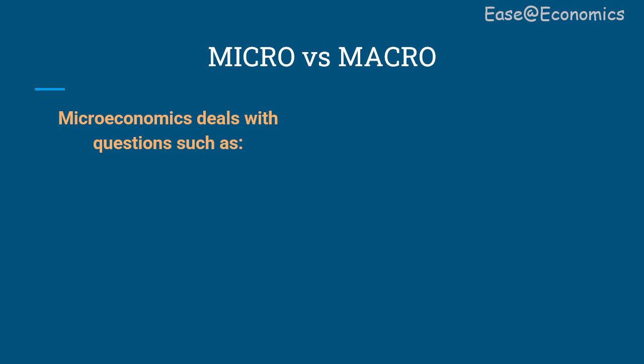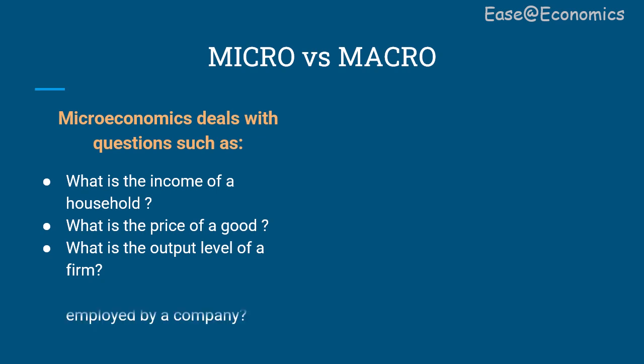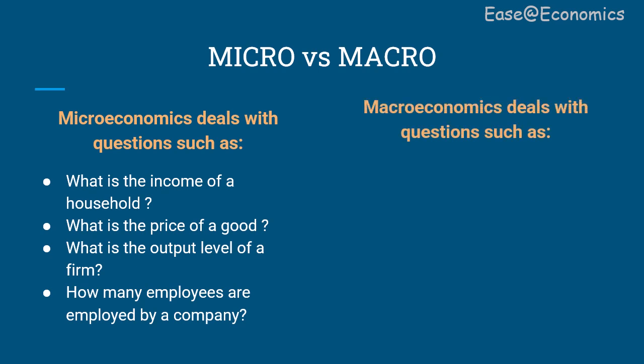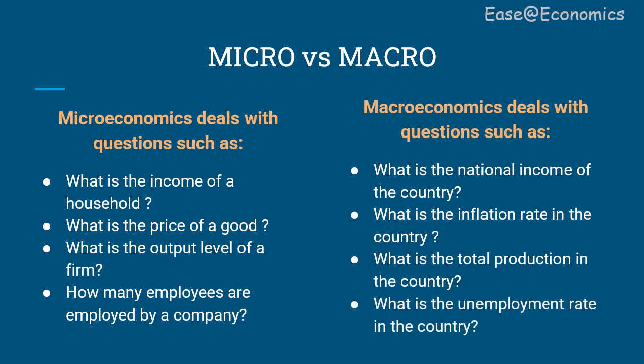Microeconomics deals with questions such as what is the income of a household, what is the price of a good, what is the output level of a firm, how many employees are employed by a company. Whereas macroeconomics deals with questions such as what is the national income of the country, what is the inflation rate in the country, what is the total production in the country, what is the unemployment rate in the country. Now if you compare the two, you will see that microeconomics is dealing with the income of a single household.